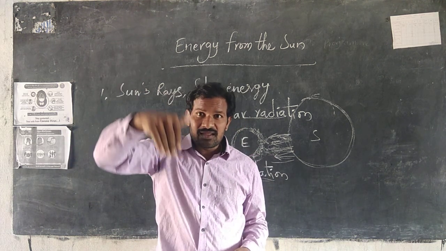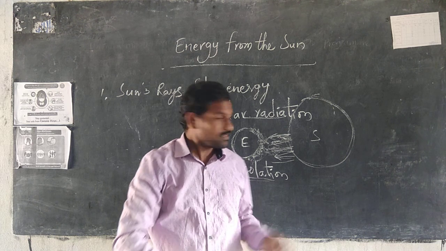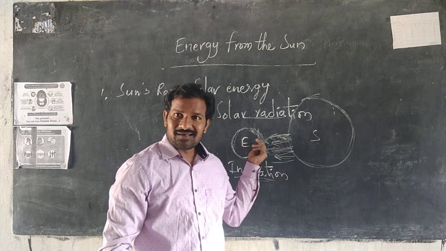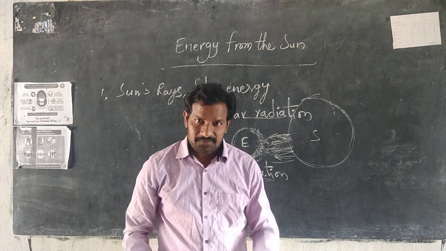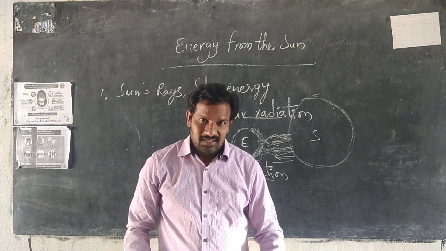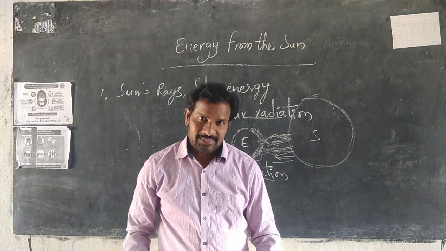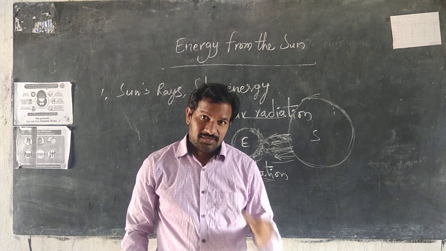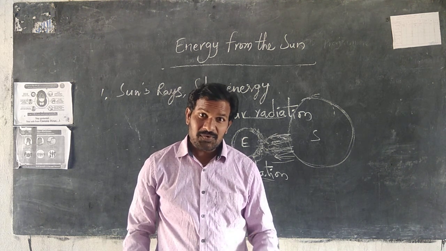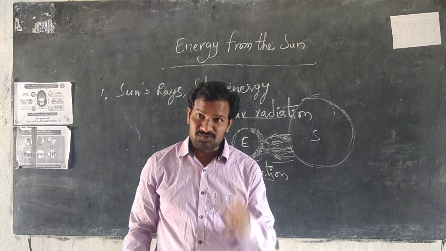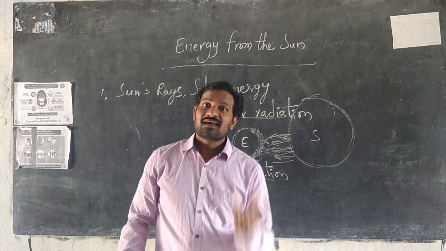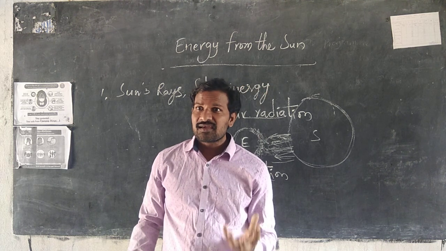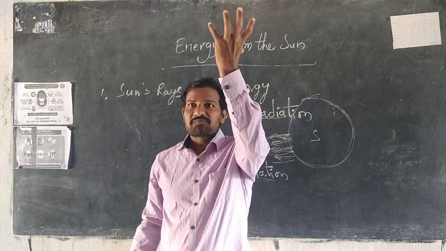See this another thing. The sun's rays fall on the earth. After reaching the earth, where does that energy go after insolation? It is reflected to the atmosphere.